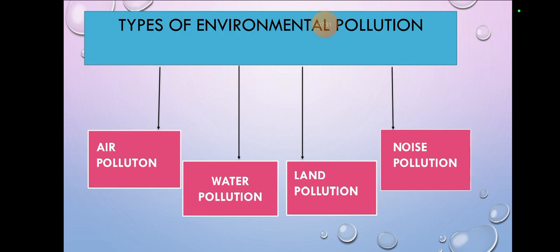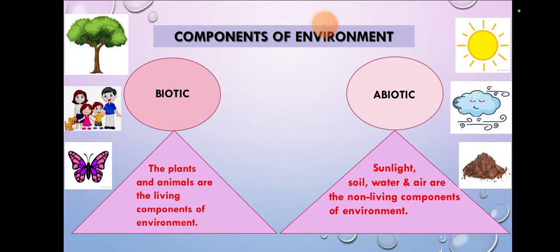First of all, let me tell you this. You might be confused about what the types of air pollution are. These are not the components of environmental pollution, these are the types of environmental pollution. We learned the components of environment, that were biotic and abiotic.